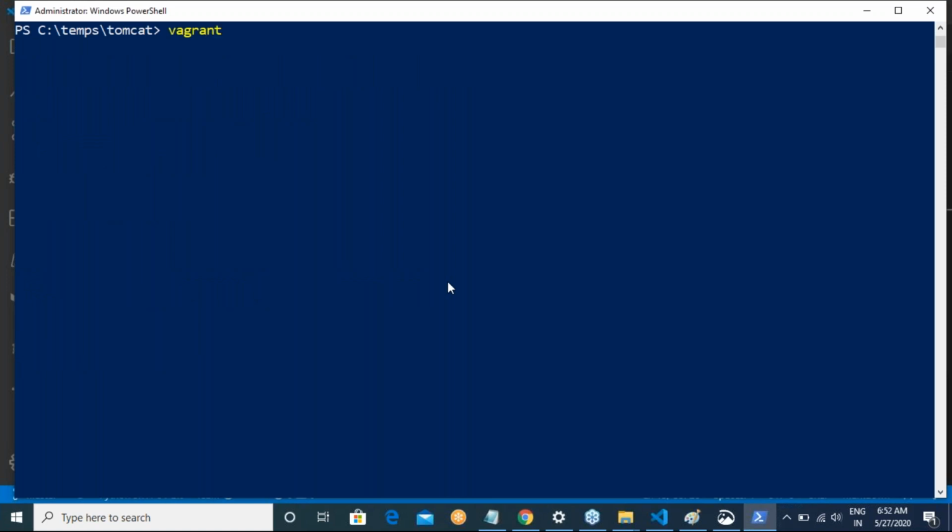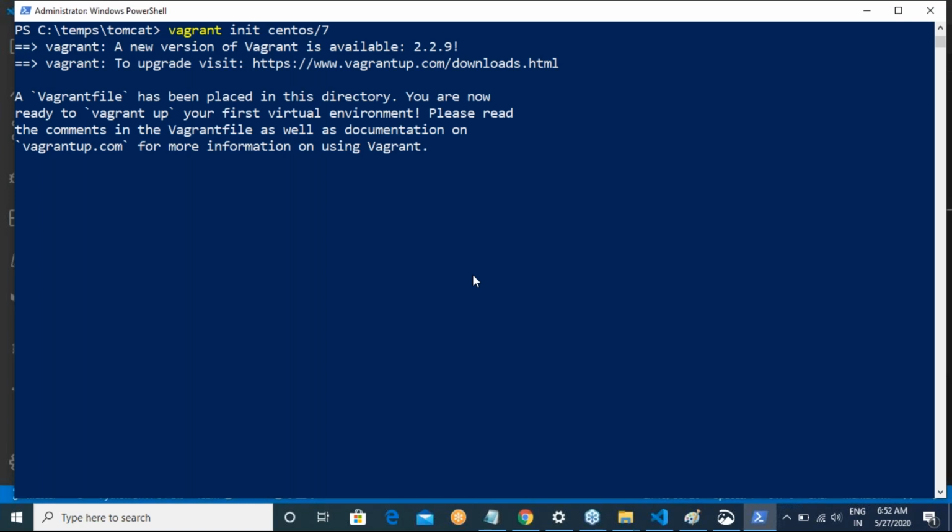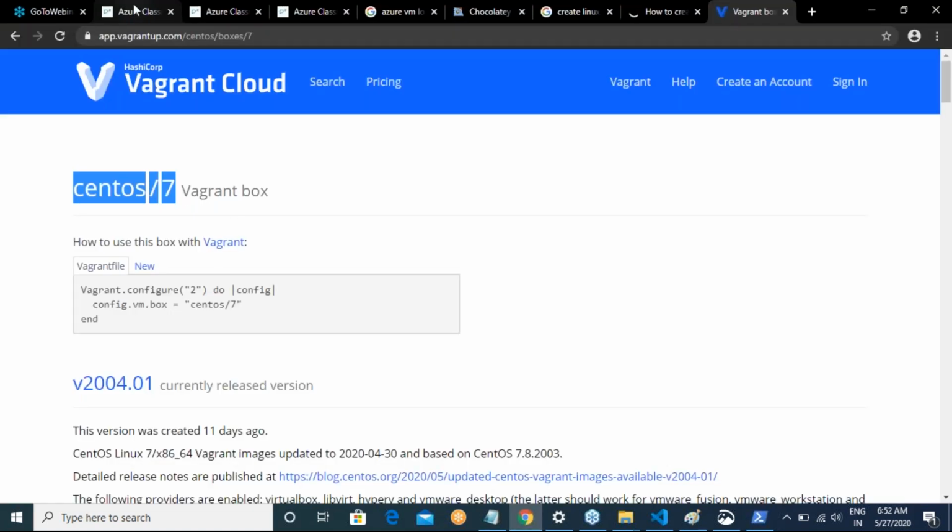Vagrant init centos/7. This is the easiest way of creating virtual machines. It saves lots and lots of time. Now you just have to say vagrant up. And before you do vagrant up, remember one thing.